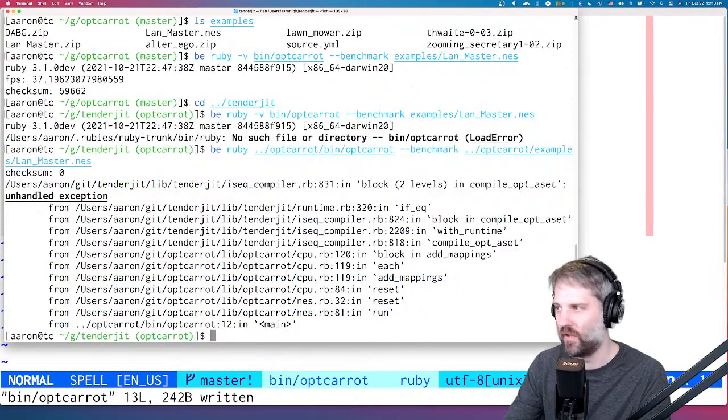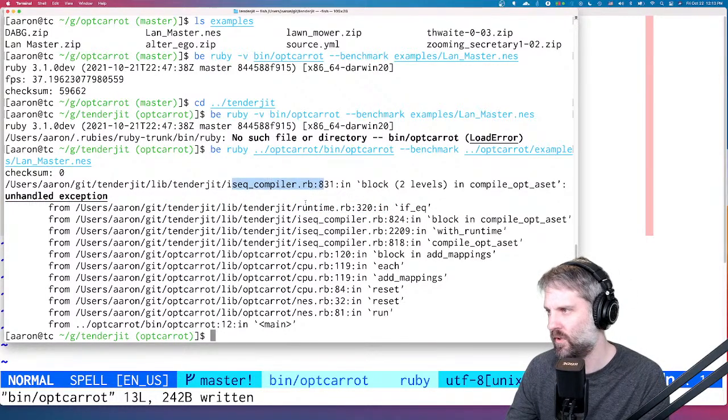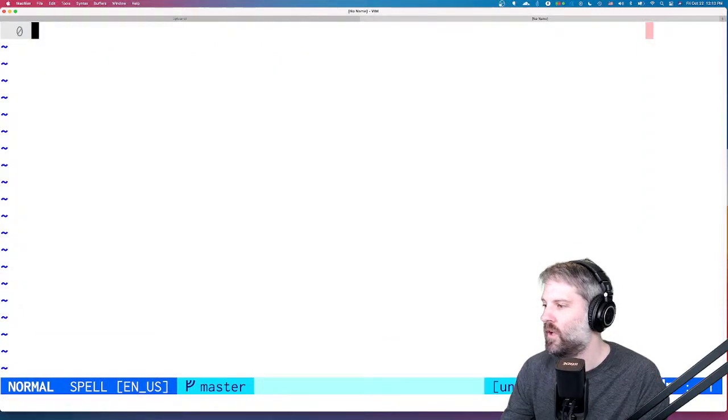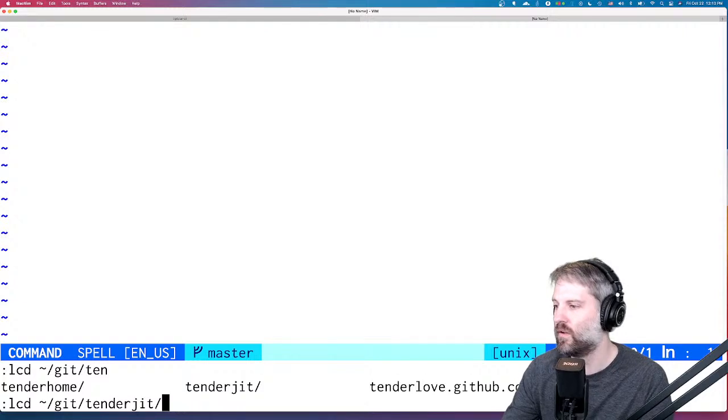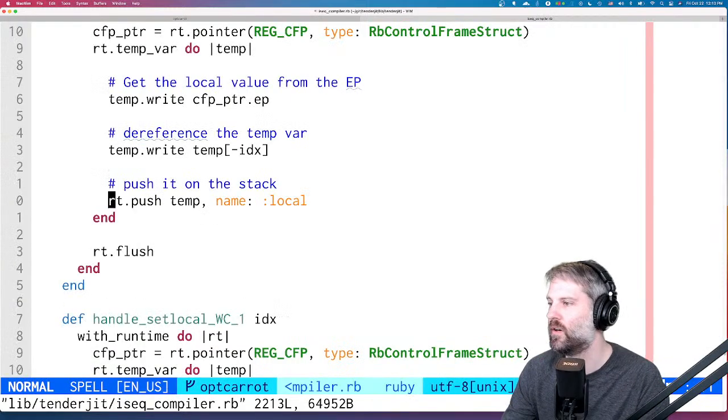And yes, it raises an exception. The exception is inside of TenderJIT in the runtime. Let's take a look. No, not in the runtime. IC compiler 831. So let's go look at that. Let's do JIT, and we'll find IC compiler.